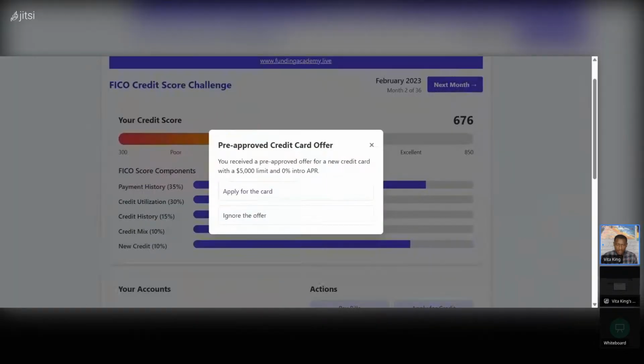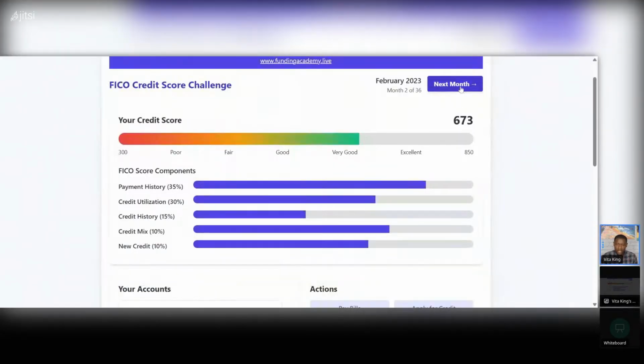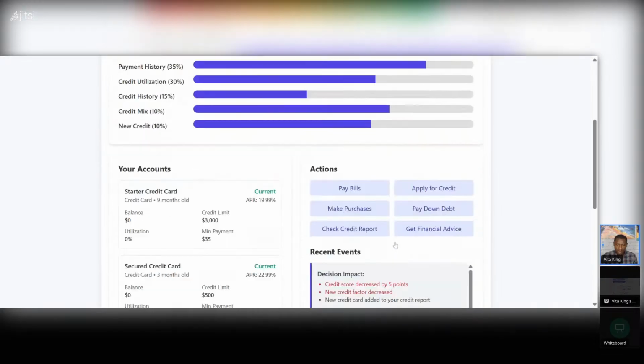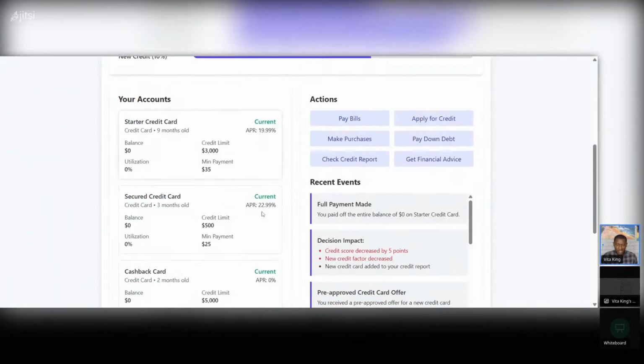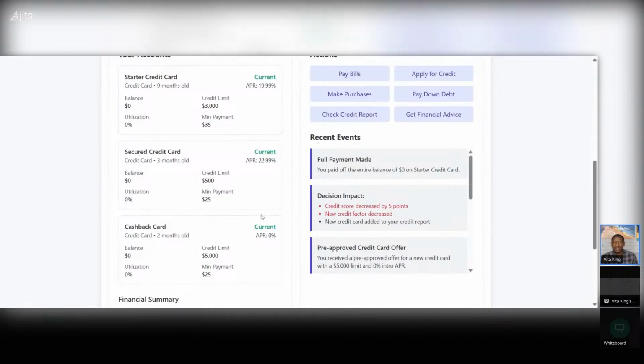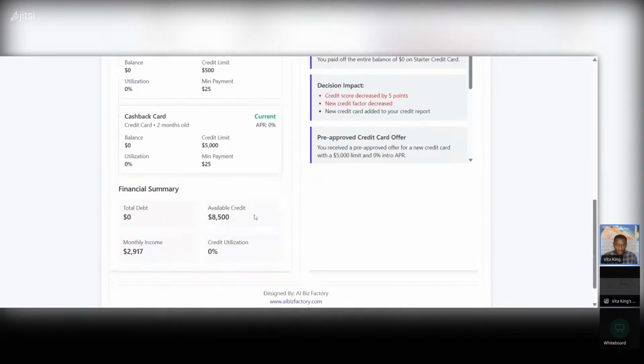Look at that, pre-approved for credit. Okay, apply for credit, and then you go on to next month and next month. It's up to 36 months, so up to 3 years. It gives you a simulator for up to 3 years that you can play around with. Pay your bills. So for people that don't understand what credit is, this is a simulator game that can help them play around with their credit.